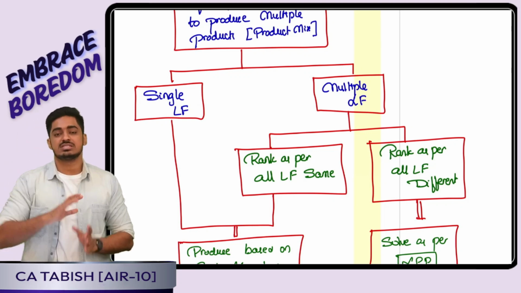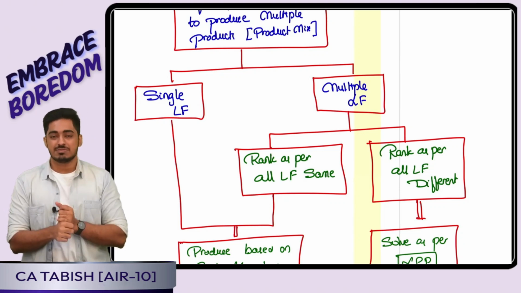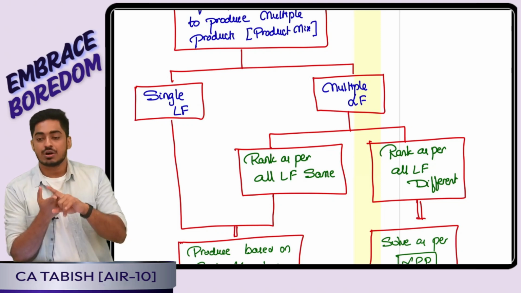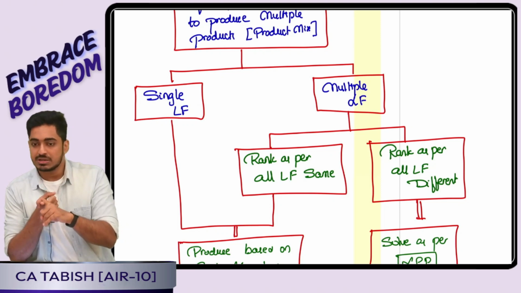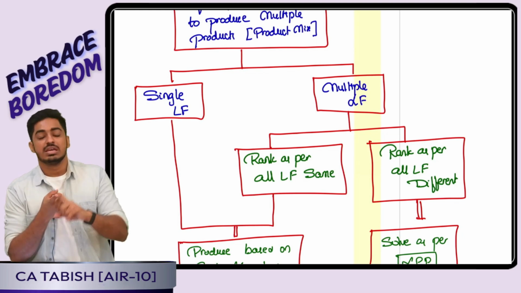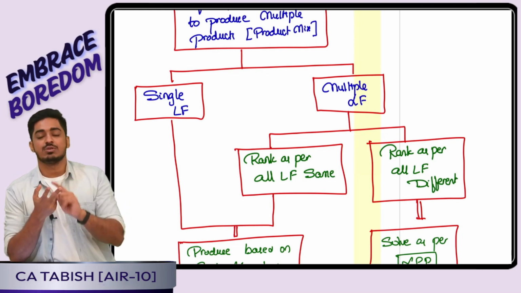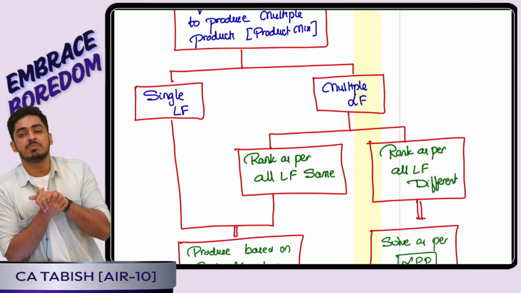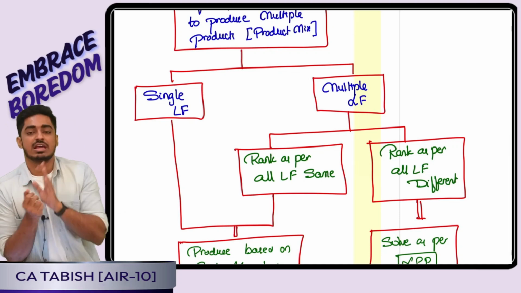Now, how to take a decision using contribution per limiting factor? Step 1, check if the resource is a limiting factor. In examination, not needed to do. You will calculate contribution per unit, contribution per limiting factor, that is contribution per unit divided by limiting factor per unit. Based on that you will be getting a rank. Using the rank you will allocate the resources. But a very important note is, if there is a minimum demand to be fulfilled, first we will fulfill minimum demand, then we will allocate using the rank.